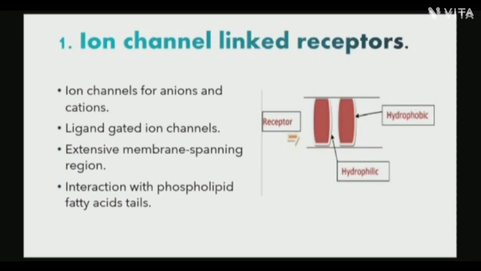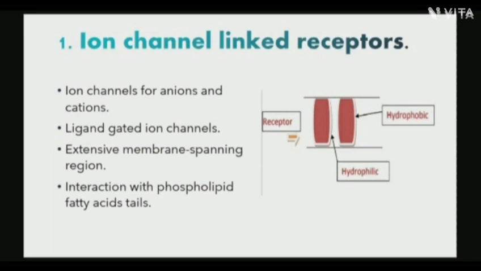These receptors have ion channels for anions and cations. They are also called ligand-gated ion channels. To form a channel, this type of cell surface receptor has an extensive membrane spanning region. They participate in rapid signaling events.